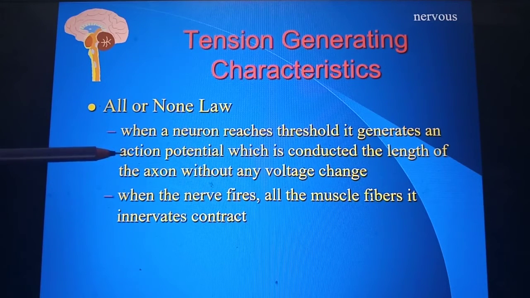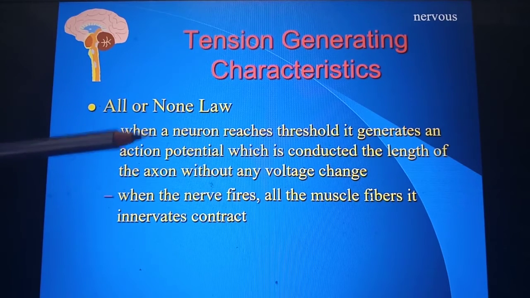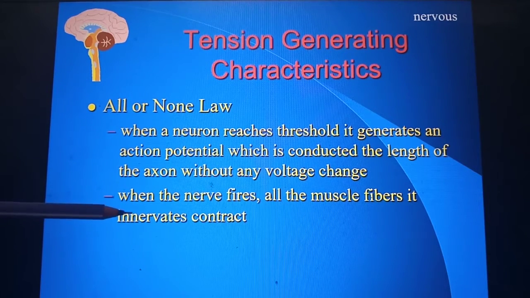That means when a nerve starts conducting, all the muscle fibers that it innervates will contract. That is why when the nerve functions normally, the muscle fibers together will contract. If not, all the muscles will not contract. It's not like partially some muscle fibers will contract and others will not. Either they all contract together or there will be no contraction at all.